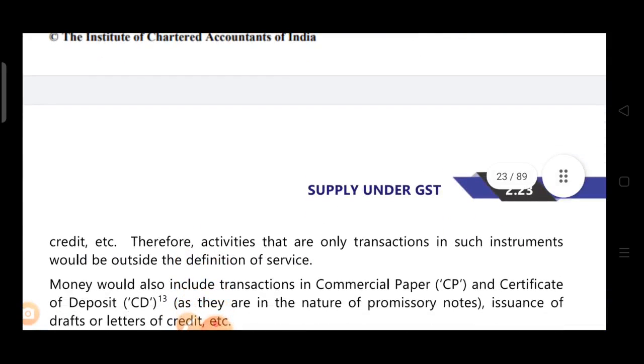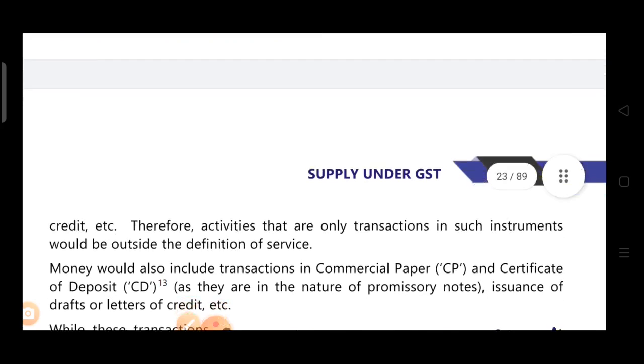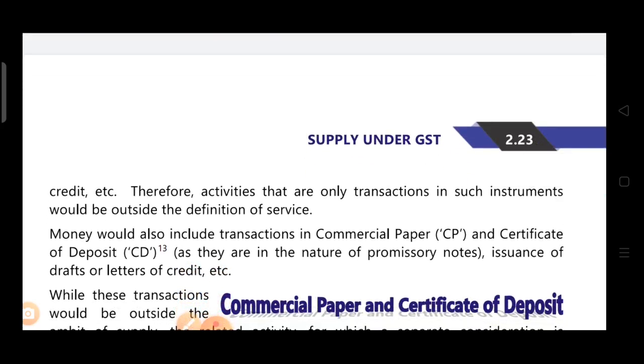Therefore transactions only in such instruments would be outside the definition of service, as money is outside the definition of service. That means if these activities are included in the definition of money, these activities are also outside the definition of service. Money would also include transactions in CP, commercial paper, and certificate of deposit, CD, as they are in the nature of promissory note. Issuance of drafts or letter of credit, etc. So these are all included in the definition of money, so these are also excluded from the definition of supply.